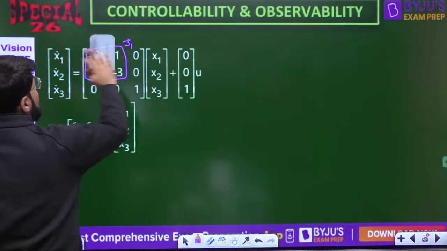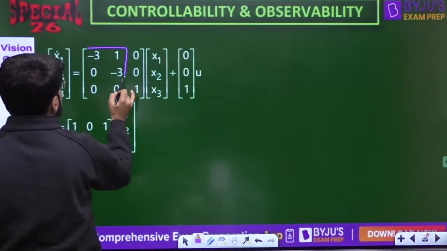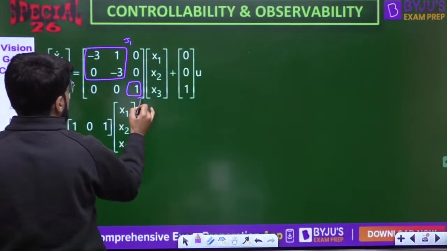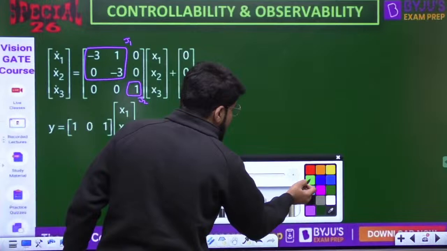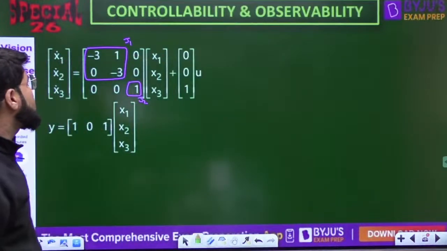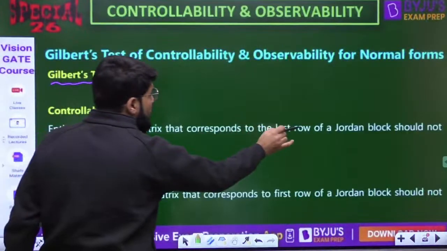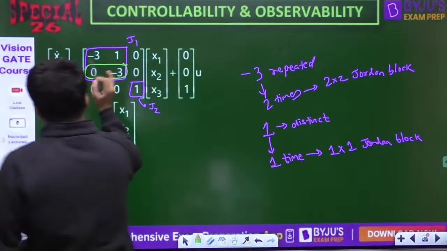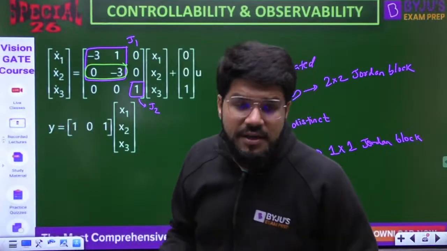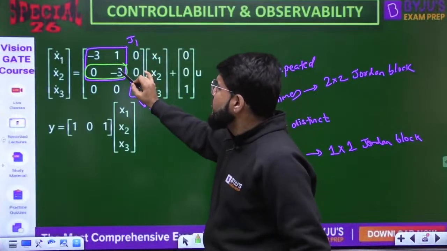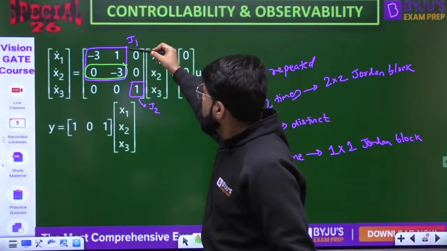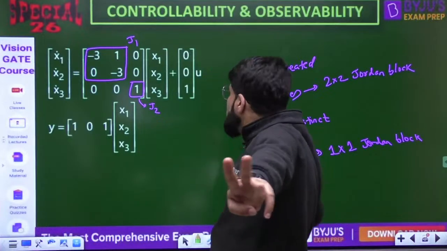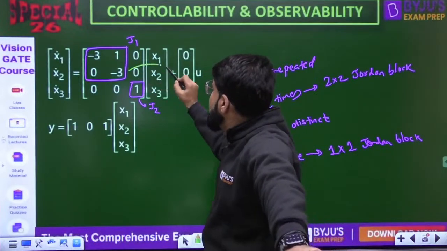This is J1. This is J2. What I told you: the entire row of the B matrix that corresponds to the last row of a Jordan block. So this is the Jordan block J1 and this is the last row of J1. But listen to me carefully. The last row of J1 is overall which row? Overall from the top it is the second row. So you will go to the second row of B.